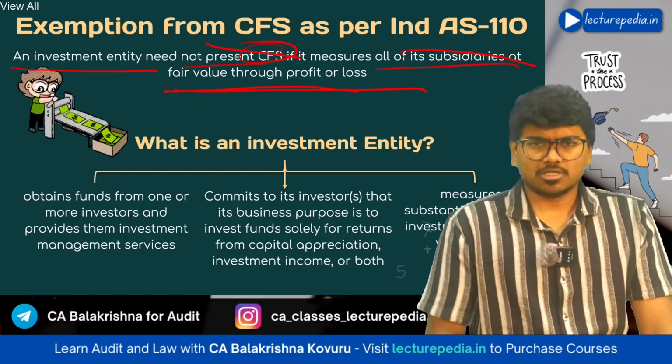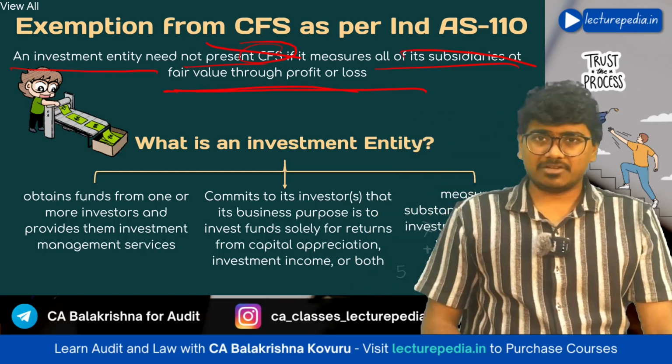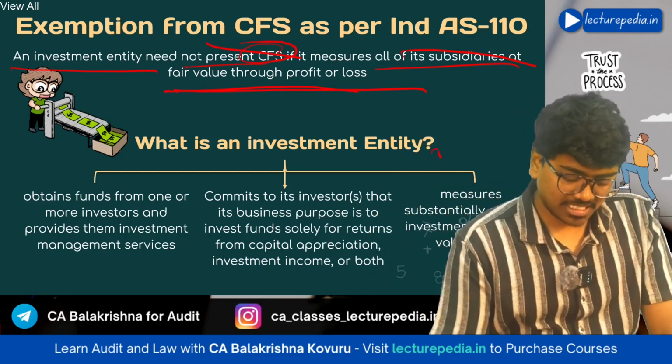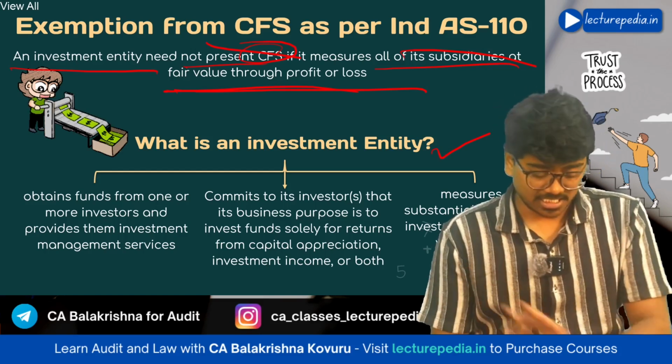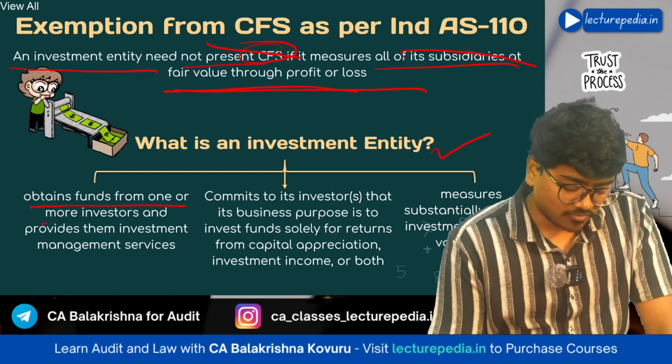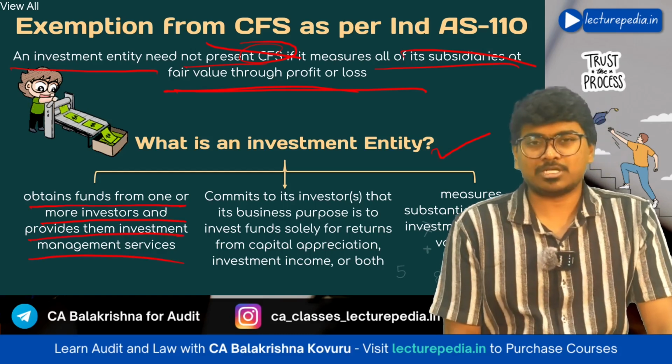Now you may wonder, what is meant by an investment company? There is a definition for that. In order to call an entity an investment entity, it should satisfy three conditions. What are they? It should obtain funds from one or more investors and provide them investment management services.